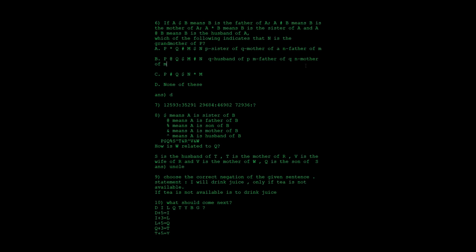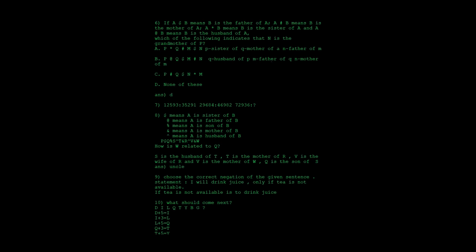There is no relation between N and P. So N cannot be the grandmother of P, because Q is the husband of P. So P is a lady, and Q is the husband of P.